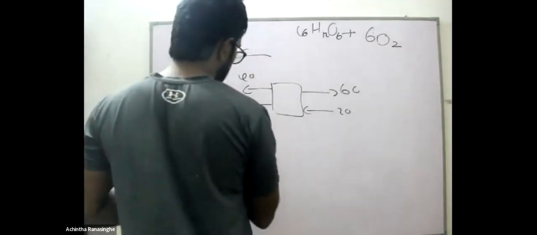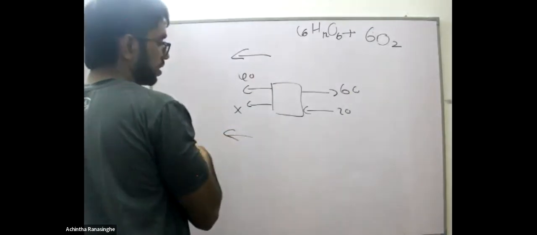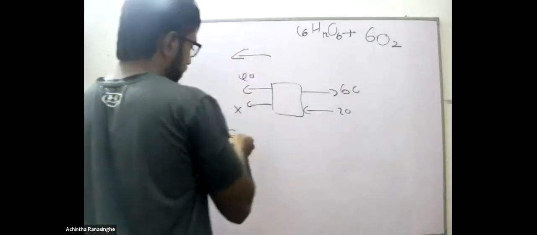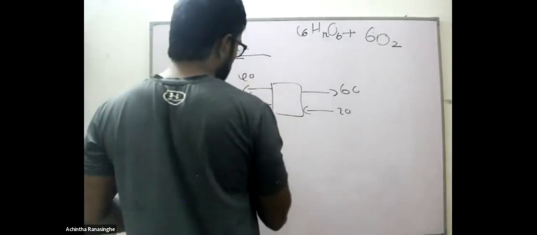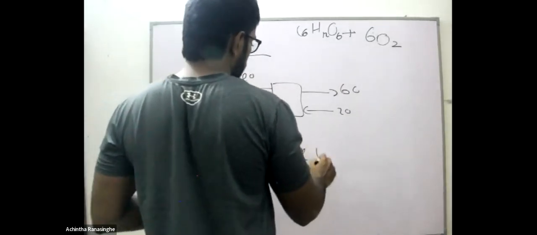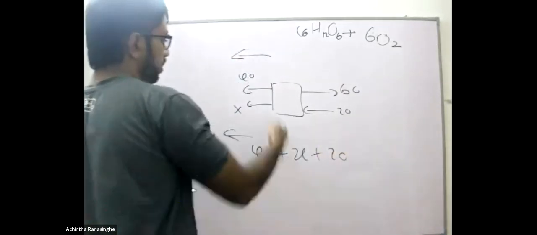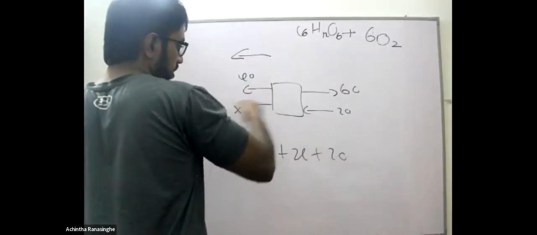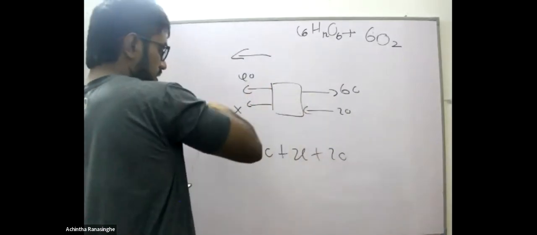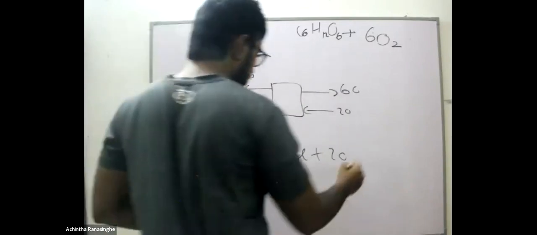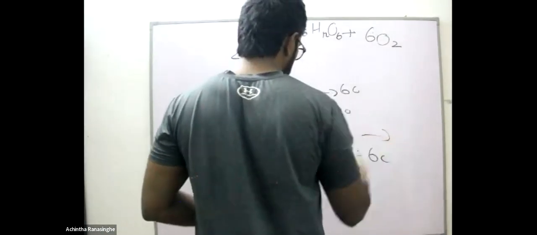So we take the forces in this direction to the left side. You have 40, you have x, and you have 20, all acting in this direction. But 60 in the opposite direction.